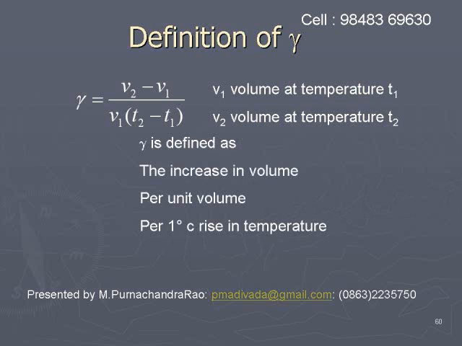So, gamma is defined as the increase in volume per unit volume per degree centigrade rise in temperature.